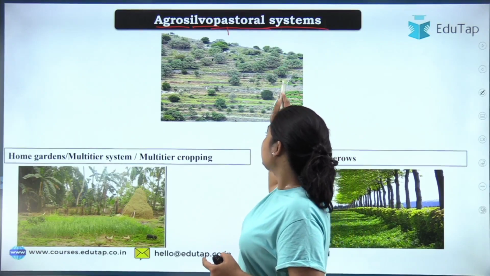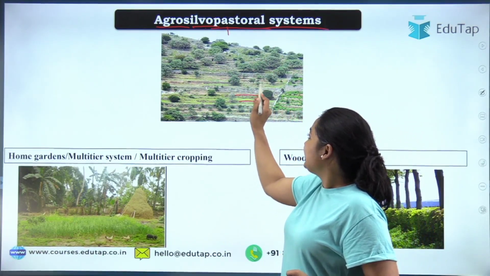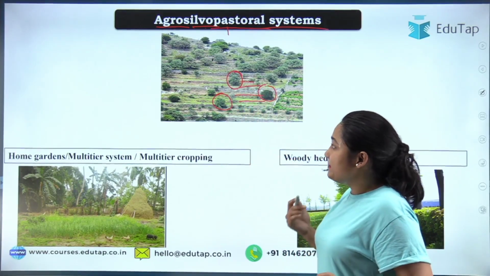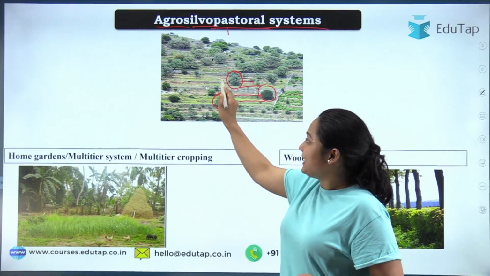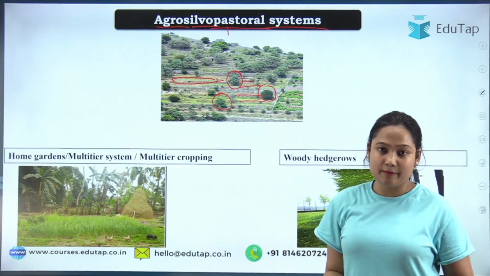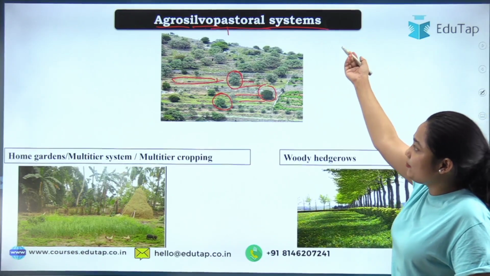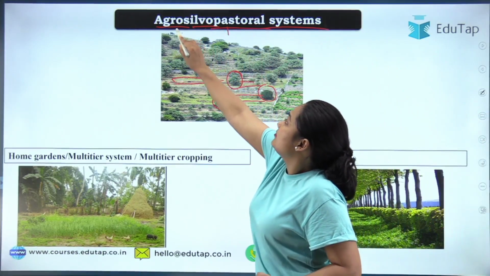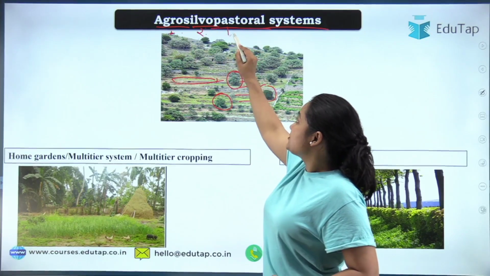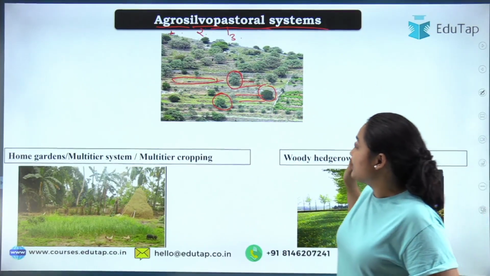Okay. Now see, as you can see in the picture, here we can do agriculture and in between there is forestry too. So some people, what they will do, they will also bring their animals and the animals will graze in a particular land where they have grown the fodder crop. So that becomes your Agrosilvopastoral system. So the system that supports what? Agriculture, number one. Silvo, that means forest crop, number two. And pasto means animal, livestock animal. That is your Agrosilvopastoral system.